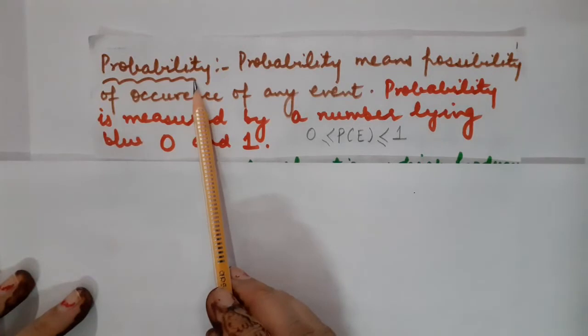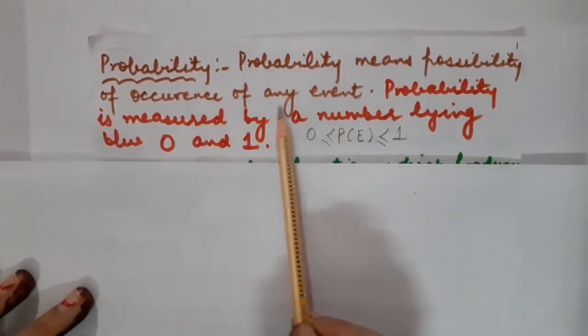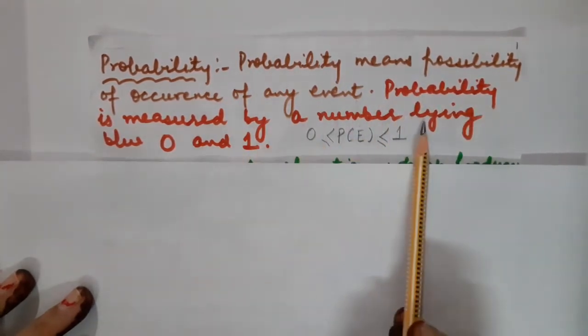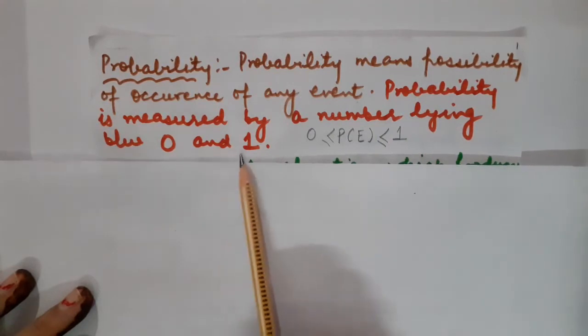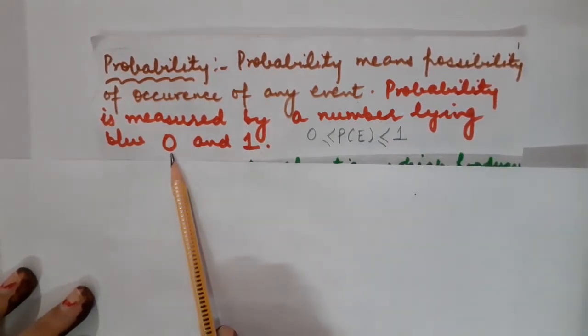What do you mean by probability? Probability means possibility of occurrence of an event. Probability is always measured by a number lying between 0 and 1. Children, I explained yesterday that whenever the event is impossible, it means it can never happen.